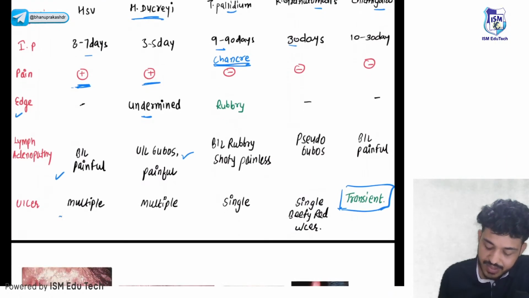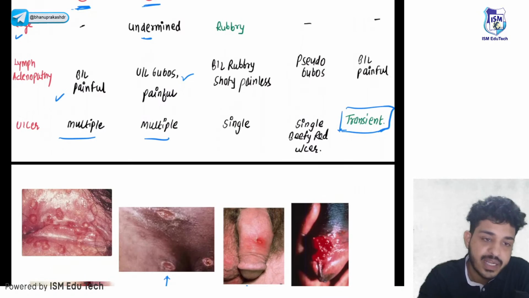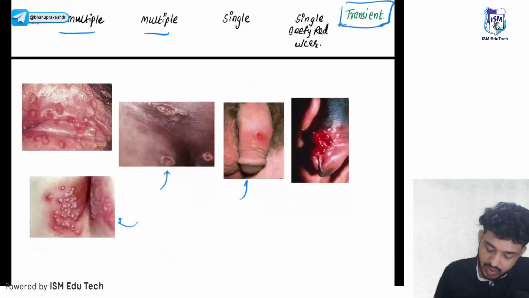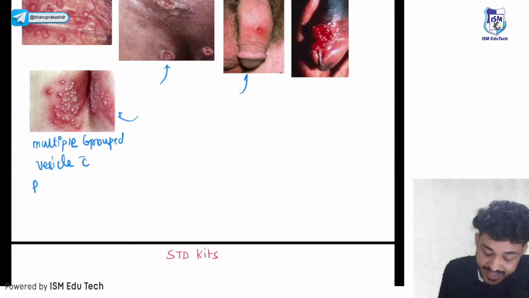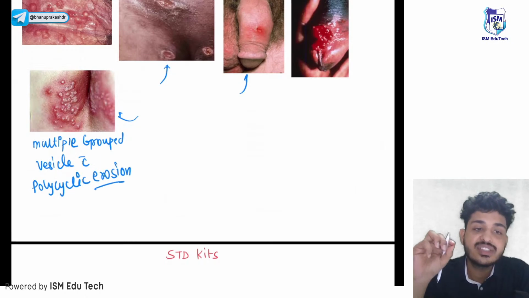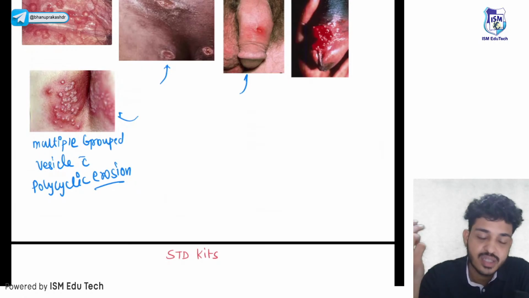Ulcer will be multiple. Remember guys, the meaning of herpes or herpetiform is multiple. So here you will see multiple, herpes matlab multiple grouped vesicles with polycyclic erosion. This is a characteristic feature of herpes. This is herpes, what is the meaning of herpes? The meaning of herpes is grouped.